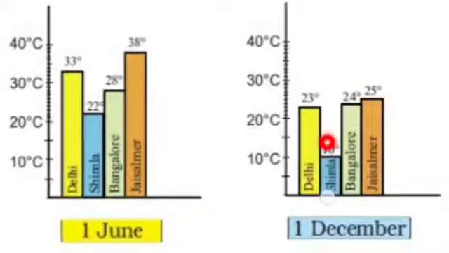Very close by you will get another bar graph where again the yellow will represent the same city, that is Delhi, blue for Shimla, light green for Bangalore and orange for Jaisalmer. The temperatures recorded are from which month and day? It is from 1st December. Delhi is showing the temperature 23, Shimla 10, Bangalore 24 and Jaisalmer 25.